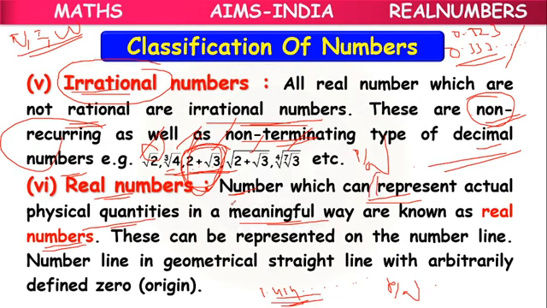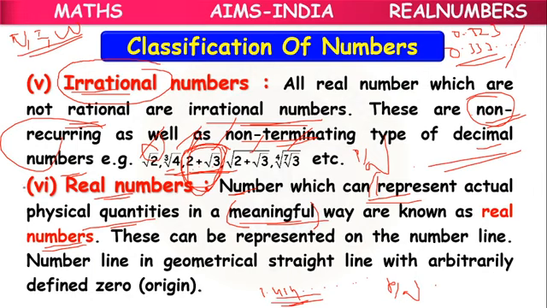They can represent an actual given physical quantity in a meaningful way. They will give its value. These real numbers can give their real value. So they are not imaginary. They really exist. So they are called real numbers.